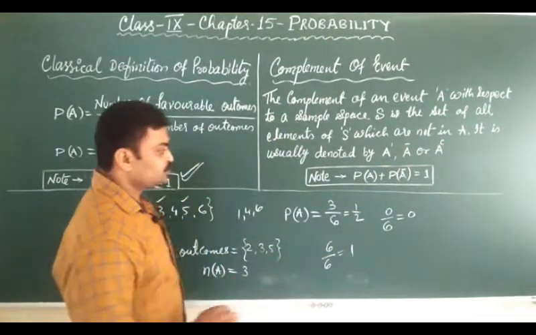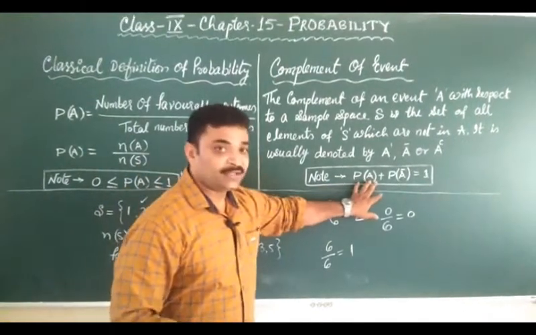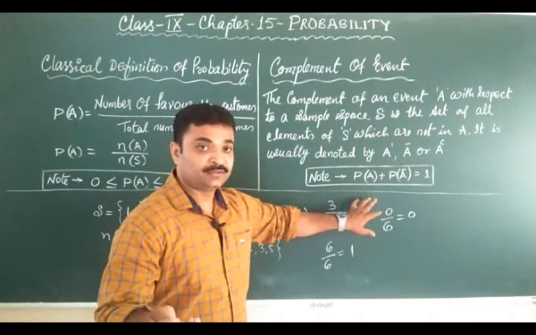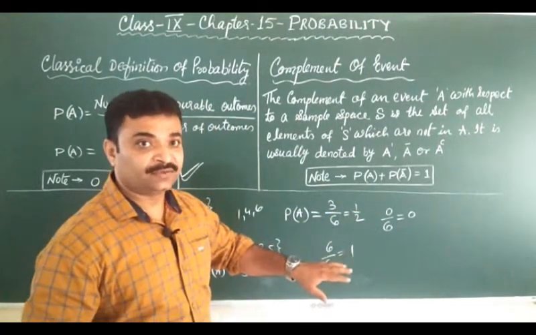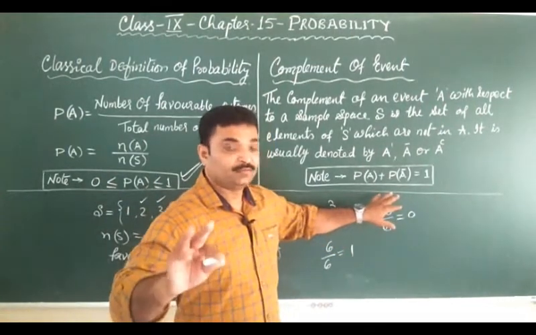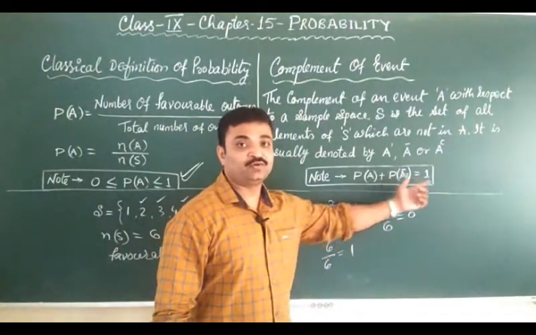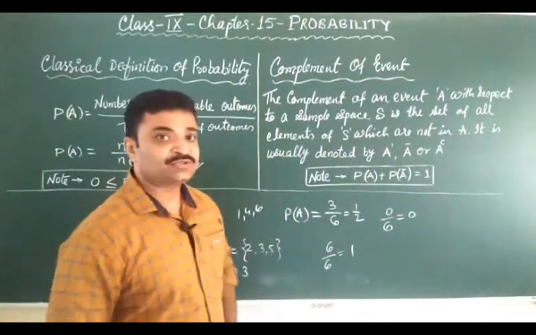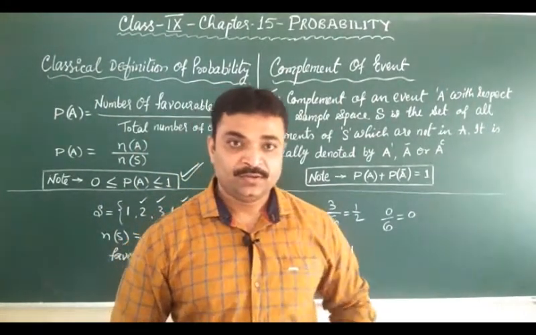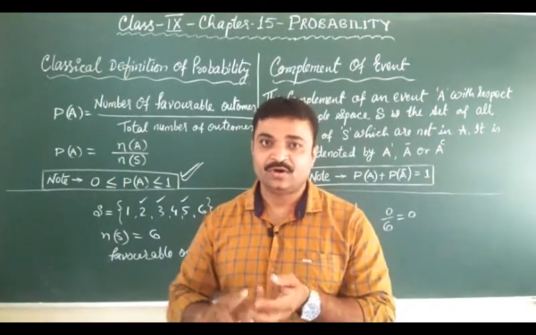Clear? So students, one thing you can note here, कि the probability of an event which is happening and the probability of the complement of that event, or we can say the probability that the event will not happen, the sum of these two will be equal to 1. कैसे? Suppose I am saying that today it will rain. There will be two possibilities, either it may rain or it may not rain.